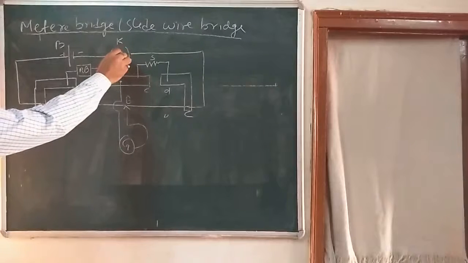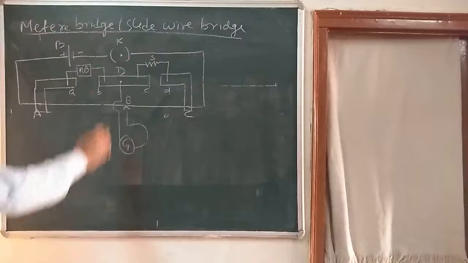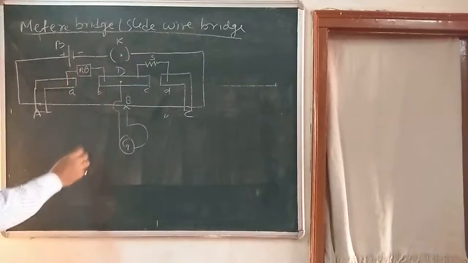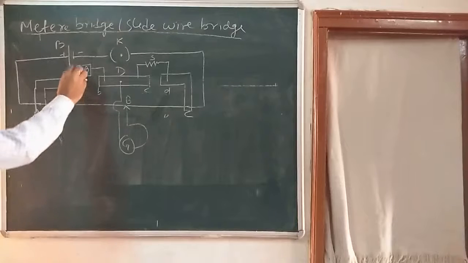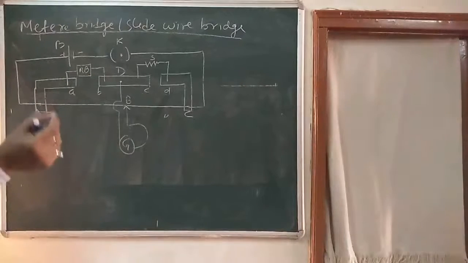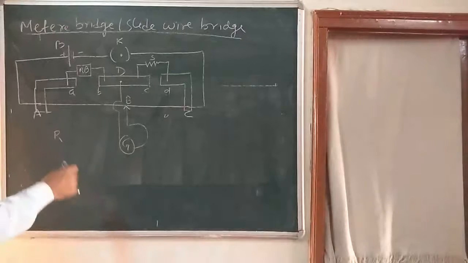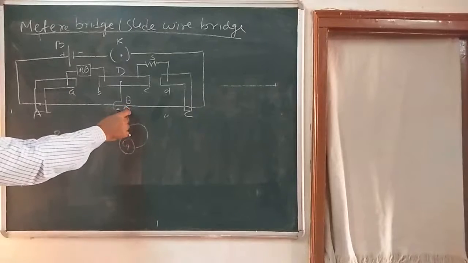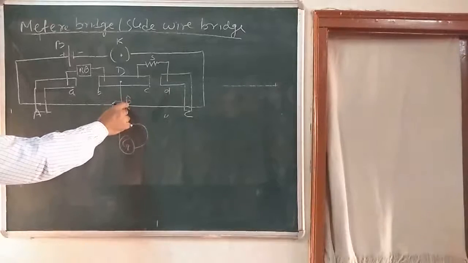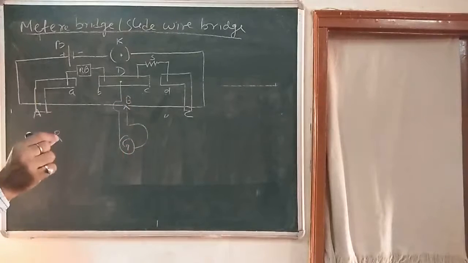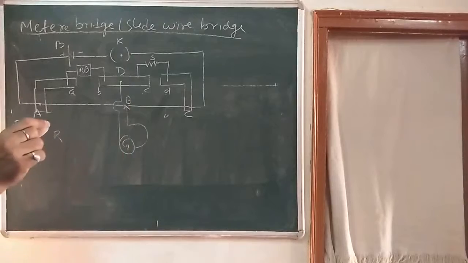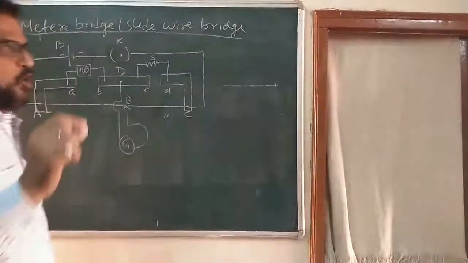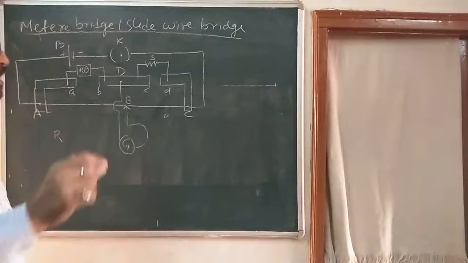Now, first close the key K and adjust the known resistance box for a suitable resistance, say R. Take out some resistance from this resistance box R. Adjust the position of jockey on the wire, say at B, where the galvanometer shows no deflection, or we can say zero deflection, because it depends on Wheatstone bridge principle, where the galvanometer shows zero deflection or null deflection.